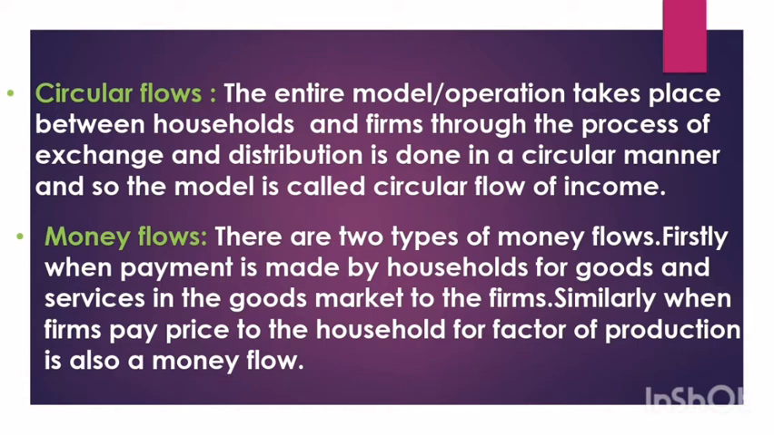Firstly, when the payment is made by households for goods and services in the goods market. That is the first one. And secondly, when the payment is made by the firms, that is, the firms pay the price to the household for the factor of production. That is what we call the money flow. Simply, it is nothing but the money is flowing two times. When the payment is made by households, it is a money flow. When the payment is made by the firms, also, it is a money flow.